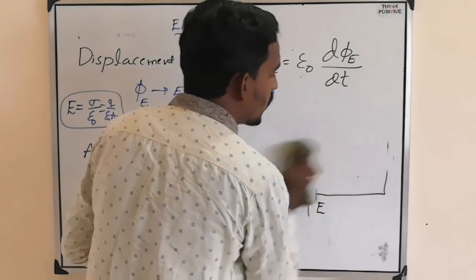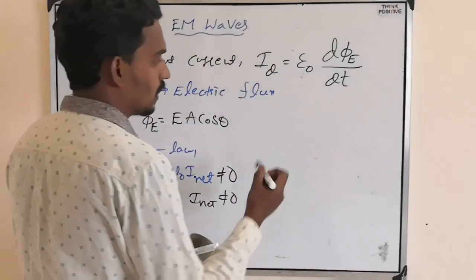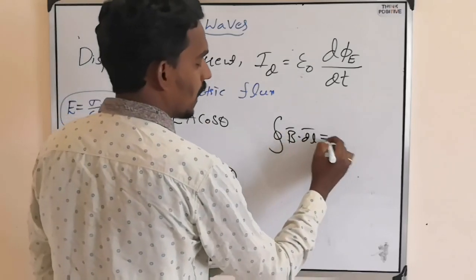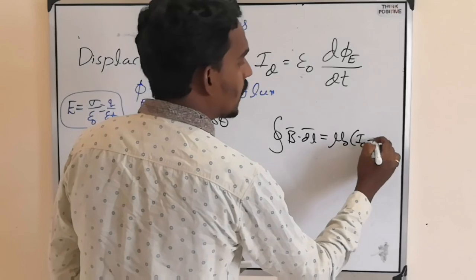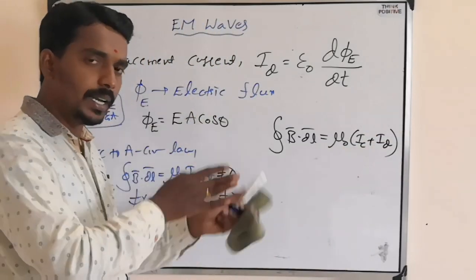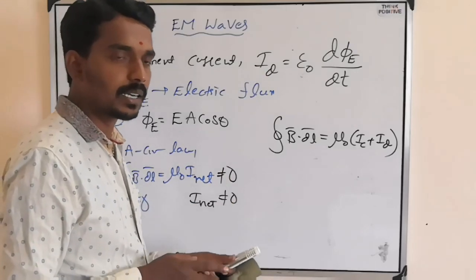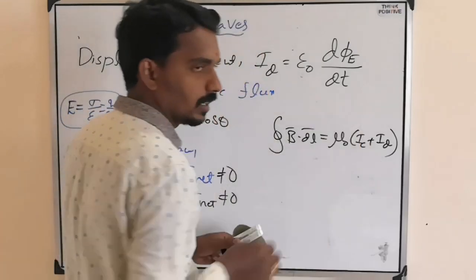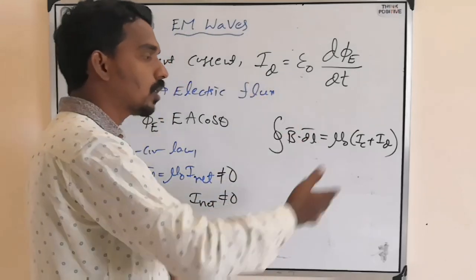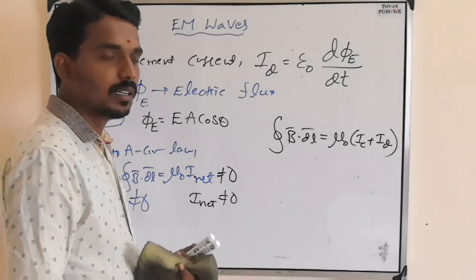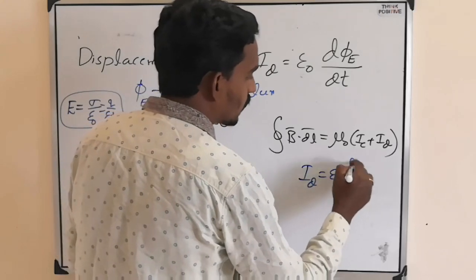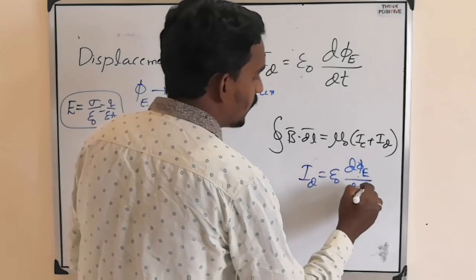Then he modified the equation as integration B bar dot dl bar equals mu naught (IC plus ID). What you have studied in the magnetic effect of electric current is only mu naught IC. But here he said that there may be one more current in a particular situation, that is ID, which he defined as epsilon naught d phi E by dt.